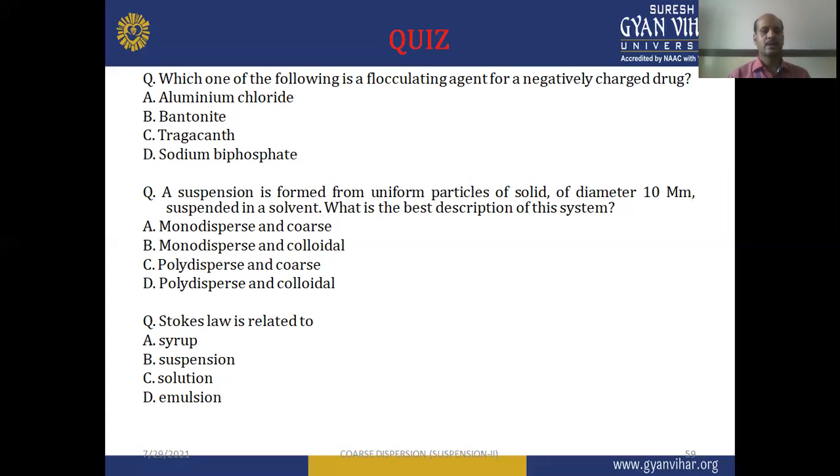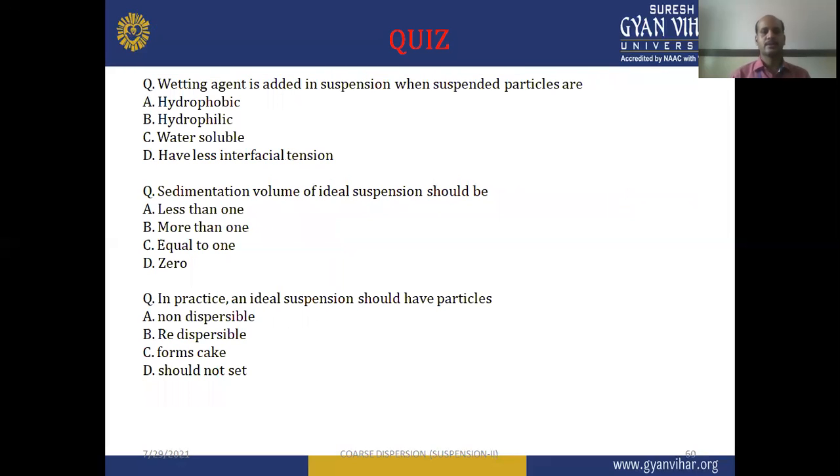Next one: Stokes law is related to A, syrup, B, suspension, C, solution, and D, emulsion. So take the correct option for Stokes law. Next question: a wetting agent is added in suspension when suspended particles are A, hydrophobic in nature, B, hydrophilic, C, water soluble, and D, having less interfacial interaction. So pick the correct option for this wetting agent. Next question: the sedimentation volume of an ideal suspension should be A, less than 1, B, more than 1, C, equal to 1, and D, 0.